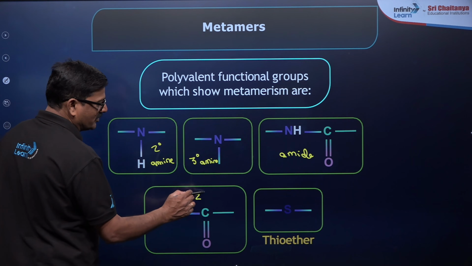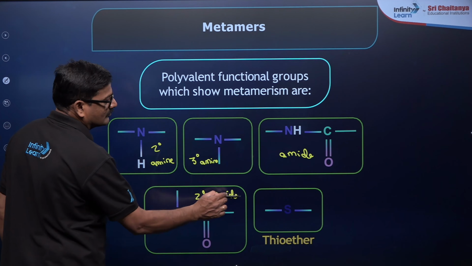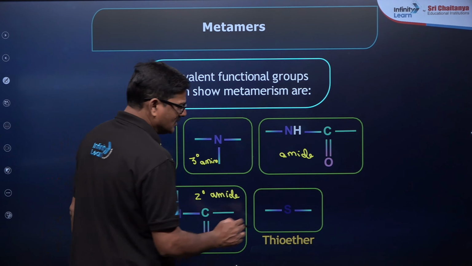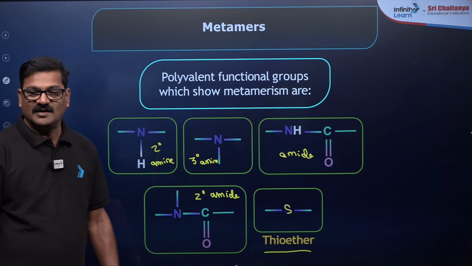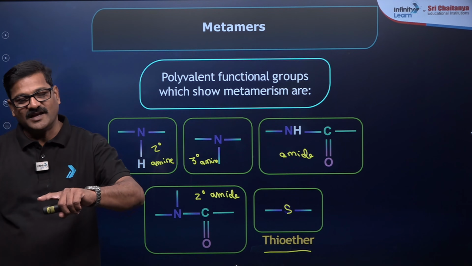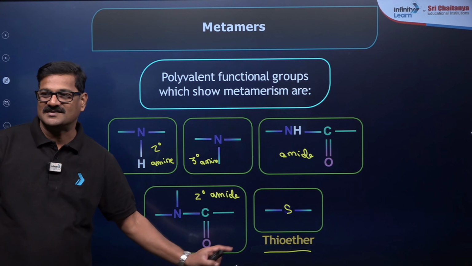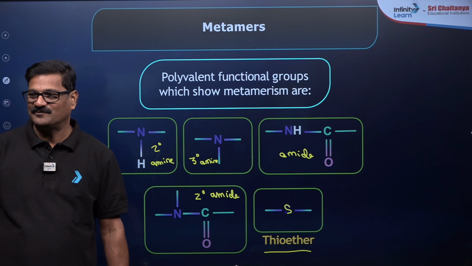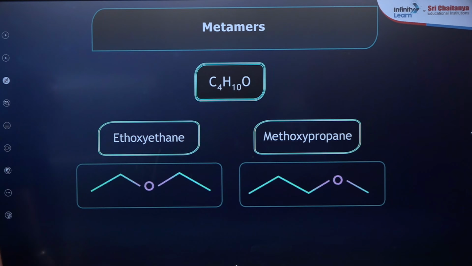It is also said to be secondary amide. It is said to be thioether. This is thioether. Ether, oxygen is there. In the place of oxygen, if sulfur is there, you can say it is a thioether. Got it?